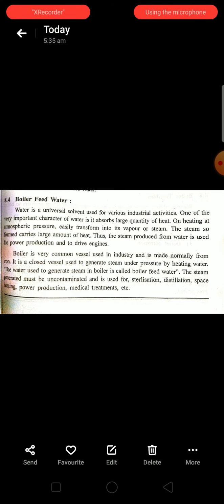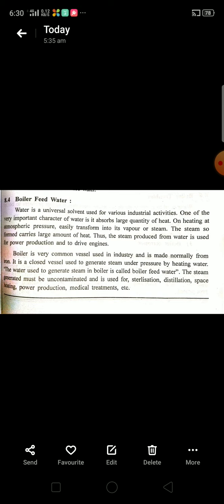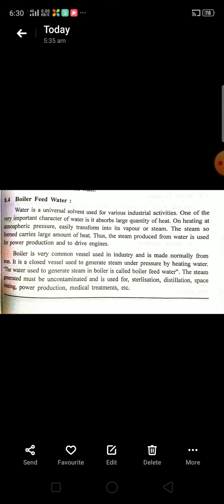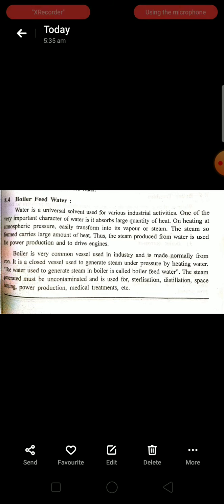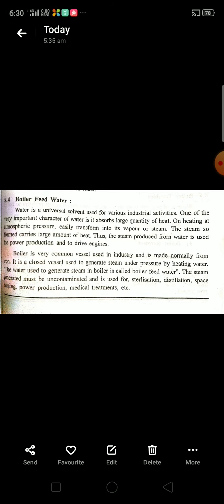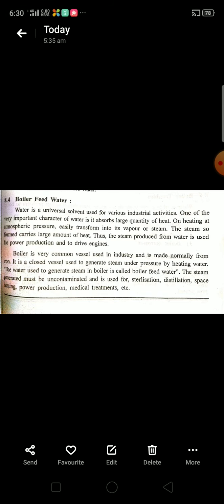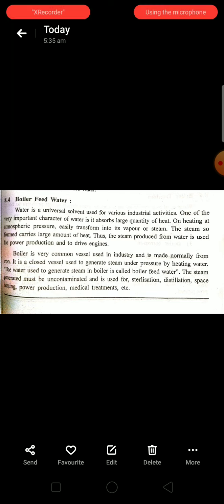The water which is used to generate steam is called boiler feed water. The water we are using to generate steam must be free from impurities. If it contains impurities, it will cause trouble to the boiler. Whatever water is used to generate steam in the boiler must be completely free from impurities.